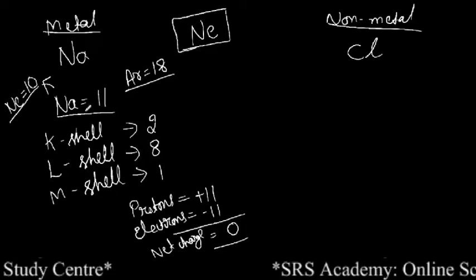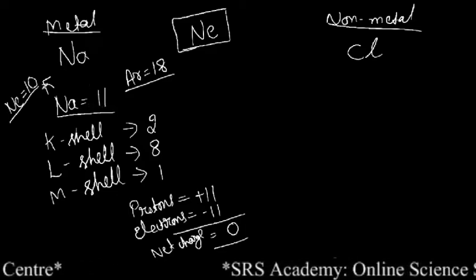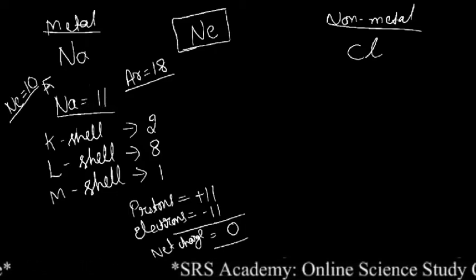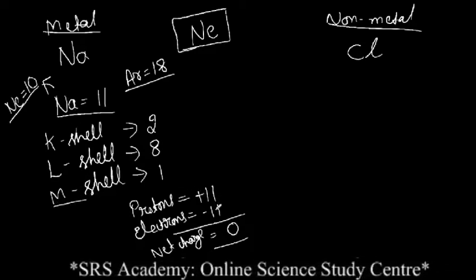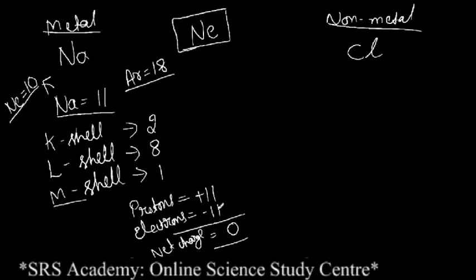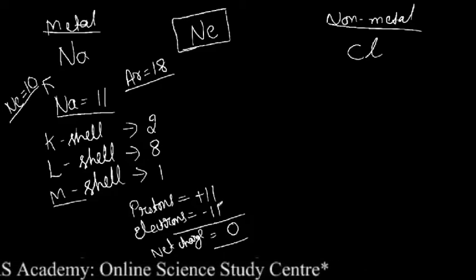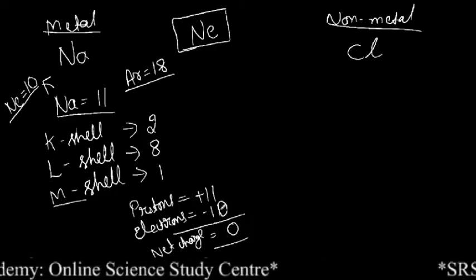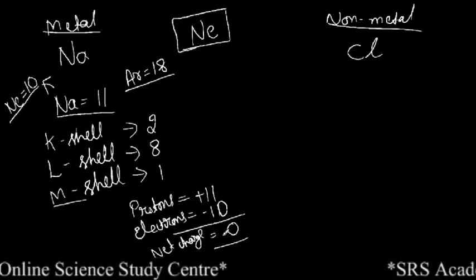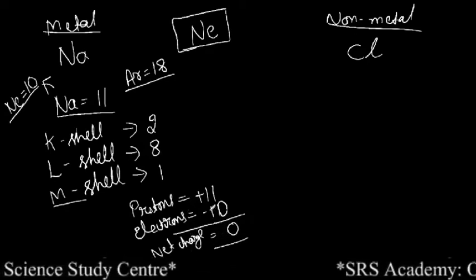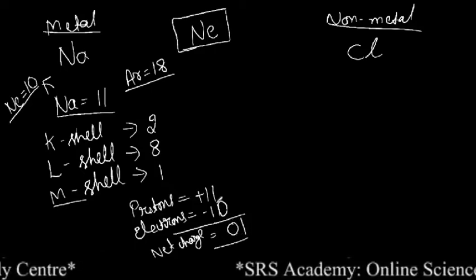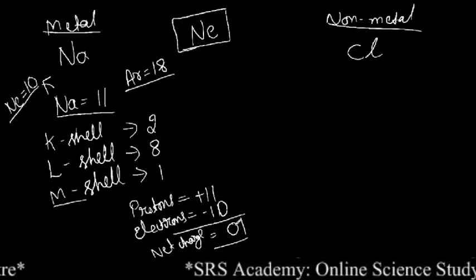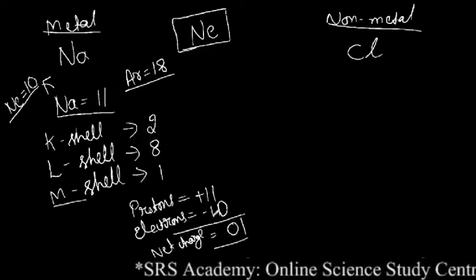So sodium loses 1 electron from its outermost shell. Which is the outermost shell? M shell. So then the number of electrons reduces by 1. That means 11 electrons becomes 10. Now can you tell me what is the net charge? So net charge will be 1. Why? Plus 11 minus 10. So net charge will be 1.